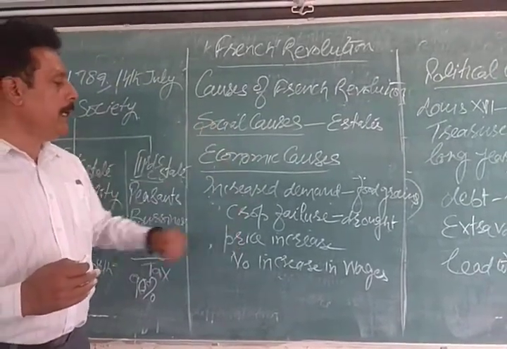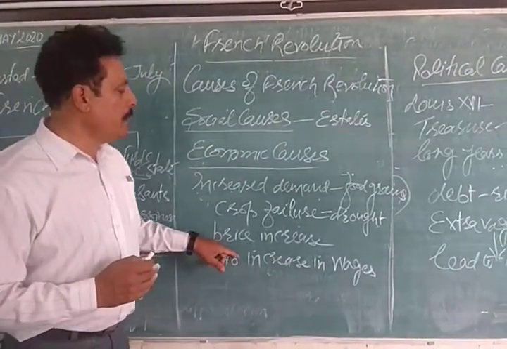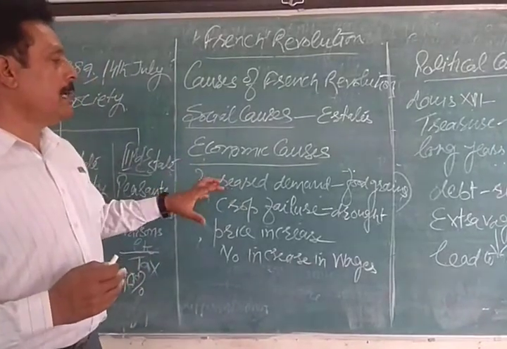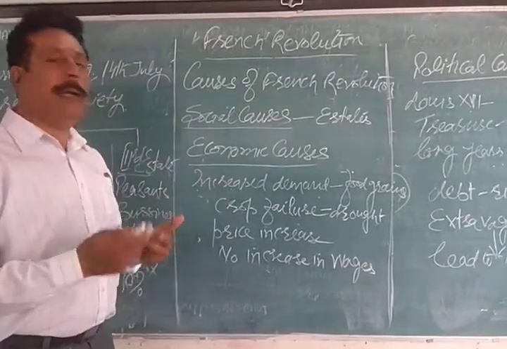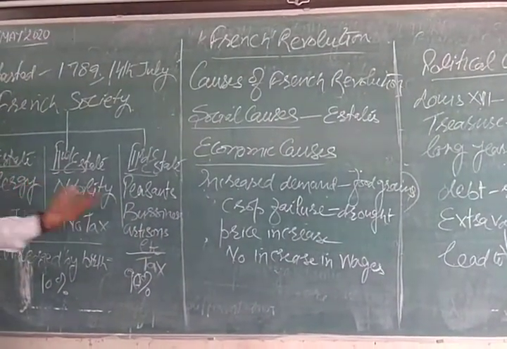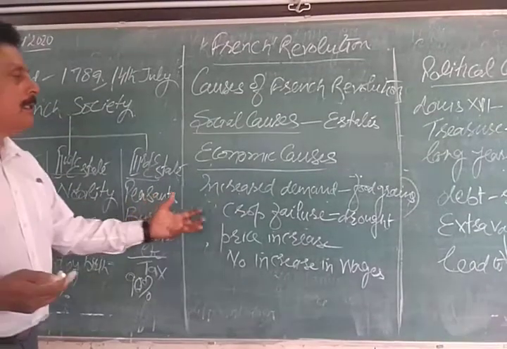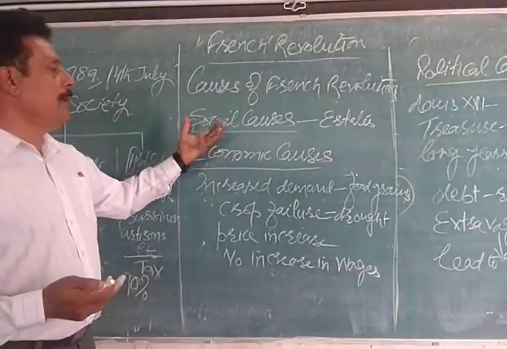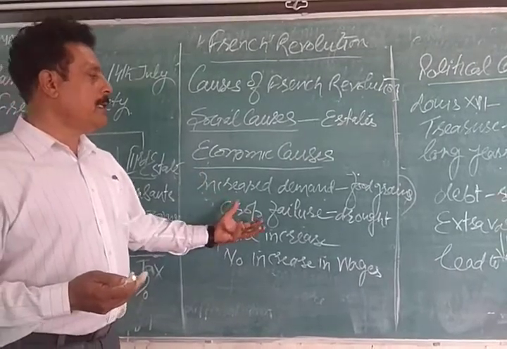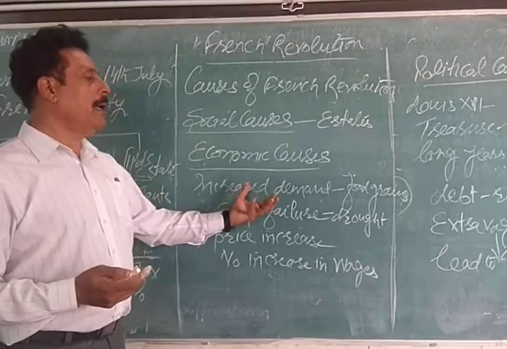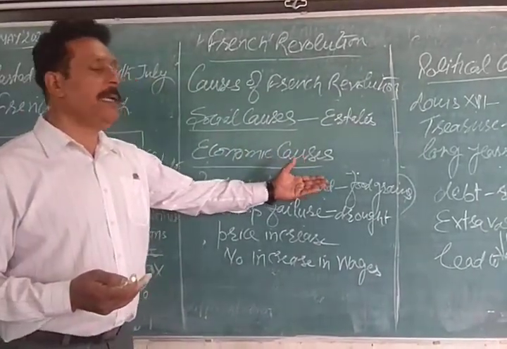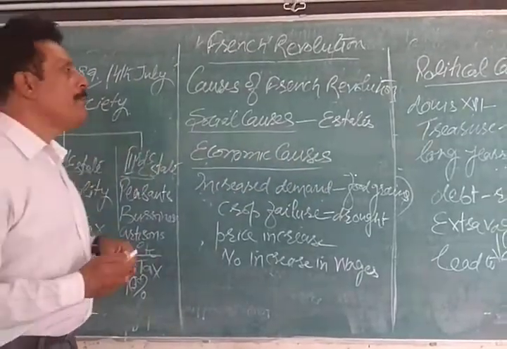The prices were increased, and there was no increase in the wages of the people working in the fields. So this was another cause of resentment against the first and the second estate in the minds of the third estate. Socially they were against them, and economically also they were being exploited. There was no increase in their wages, and ultimately they had to supply these food grains in the form of tax to the church and nobility.